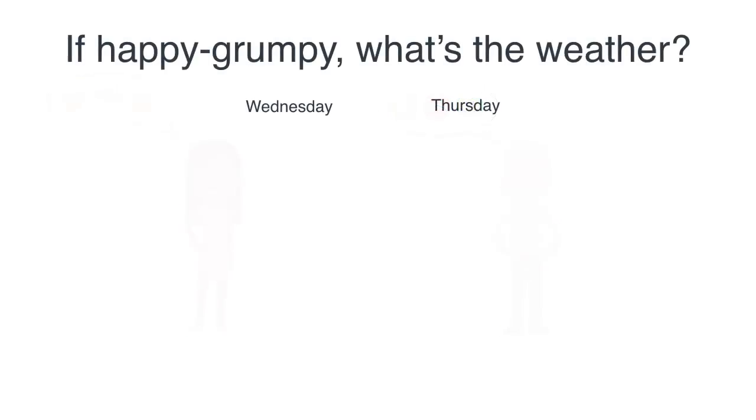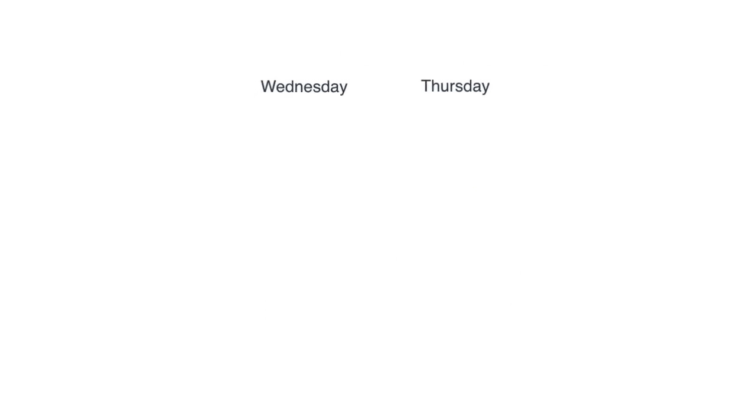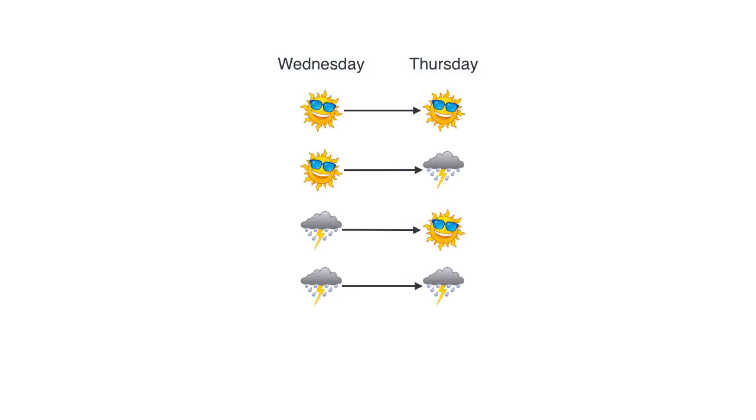So let's look at a simpler case. Let's say we have 2 days, Wednesday and Thursday, and on Wednesday, Bob was happy, and on Thursday, Bob was grumpy. So how many possible scenarios do we have for the weather? Well, on Wednesday, it can be sunny or rainy, and on Thursday, it can be sunny or rainy. So we have to study 4 scenarios. For Wednesday and Thursday, we have sunny, sunny, sunny, rainy, rainy, sunny, and rainy, rainy.